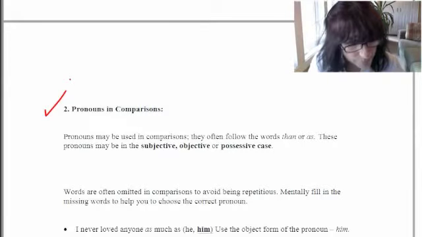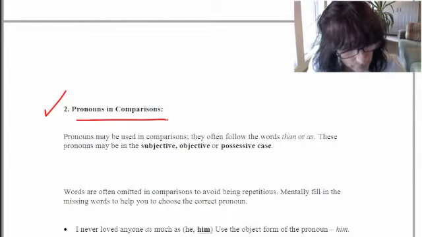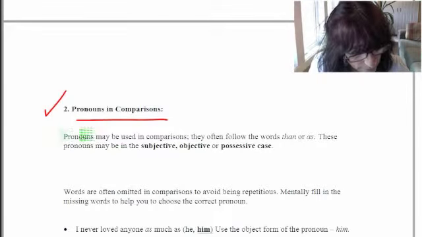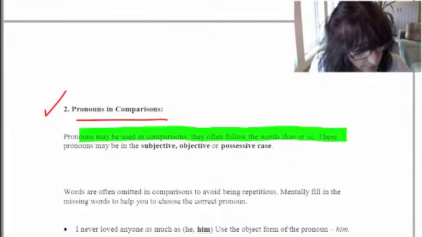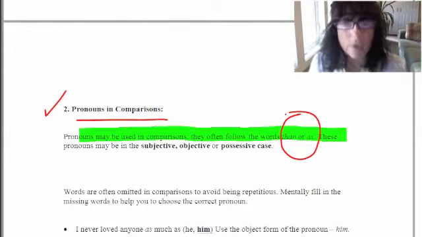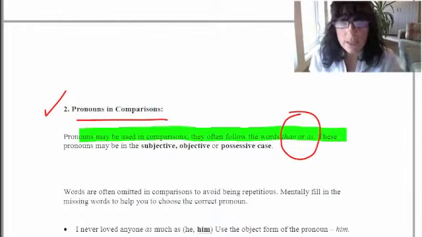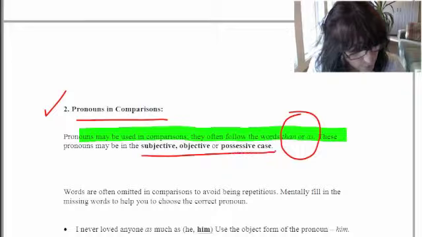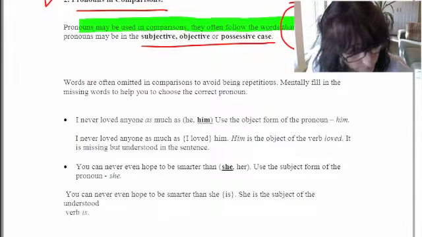Another problem with pronouns is pronouns and comparisons. Let's take a look at what I mean. Pronouns may be used in comparisons. They often will follow the words than or as. Than or as tell you it's going to be a comparison. So these pronouns can be in the subject, objective, or possessive cases. Let's look at what I mean further.